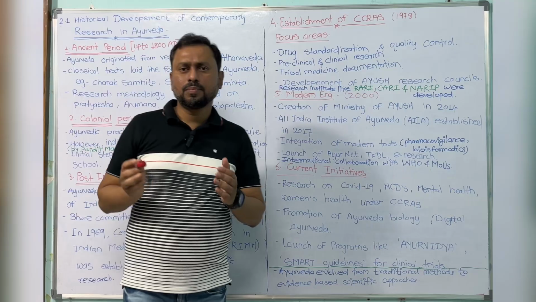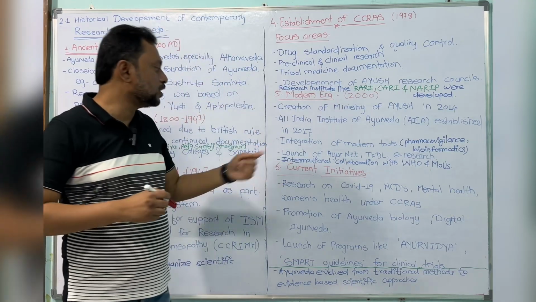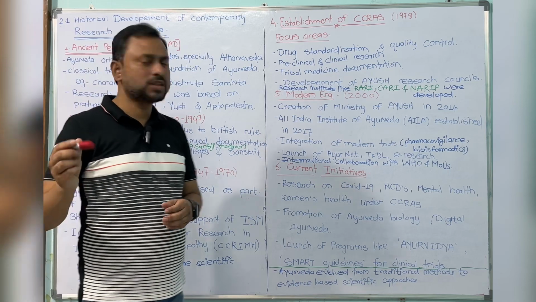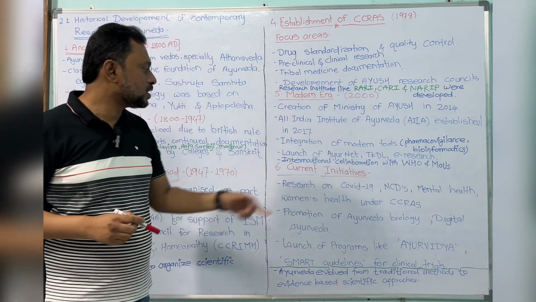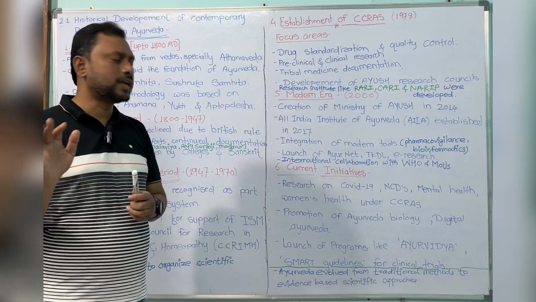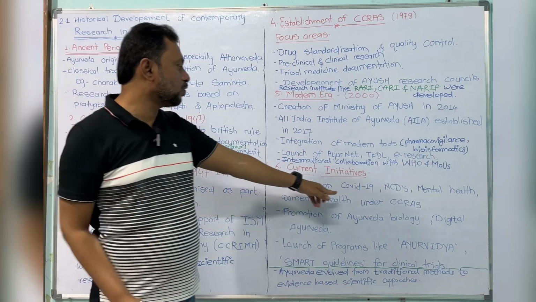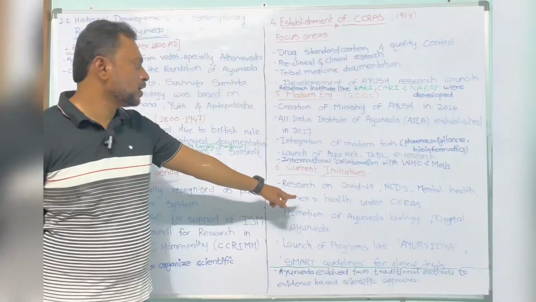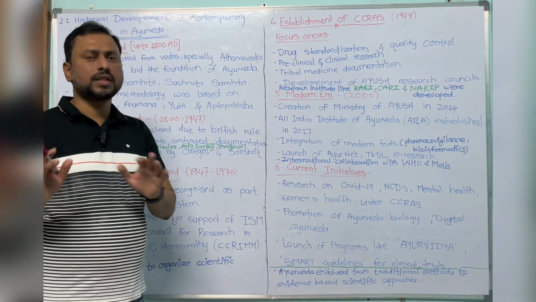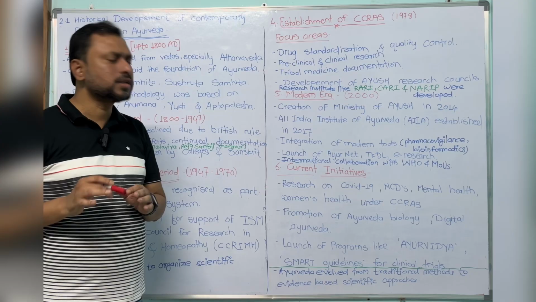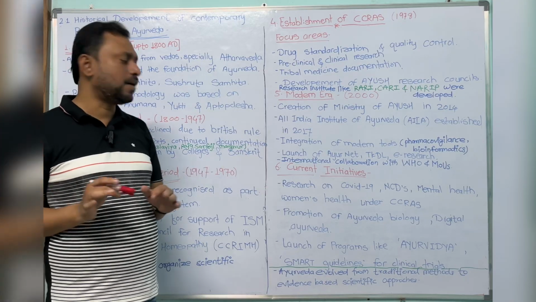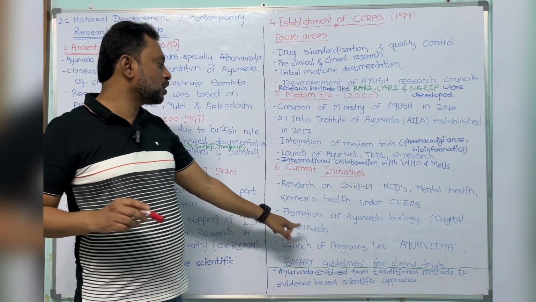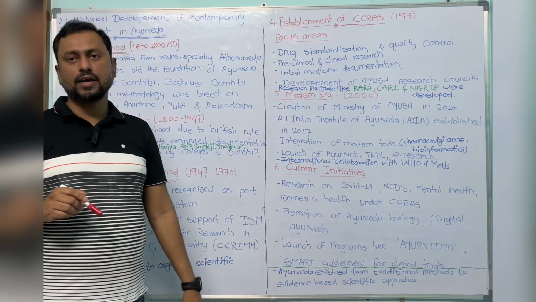Now the current initiatives. At present, we will discuss the research initiatives going on. The first is research on COVID. At present, research on COVID-19, non-communicable diseases, mental health care, and women's health care is going on under CCRAS. These are the initiatives going on nowadays. Next is the promotion of Ayurveda biology and digital Ayurveda.